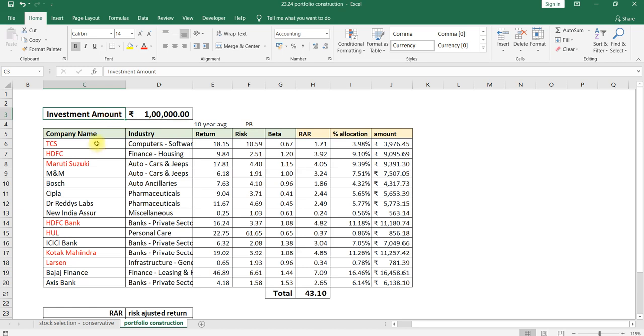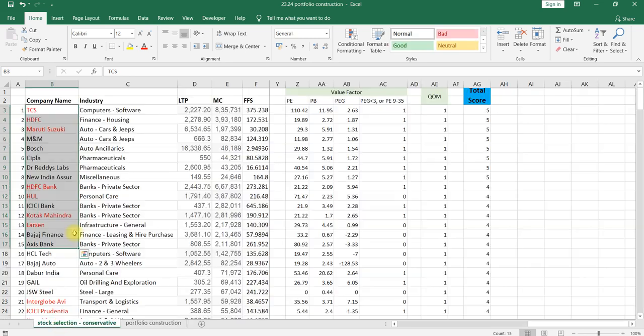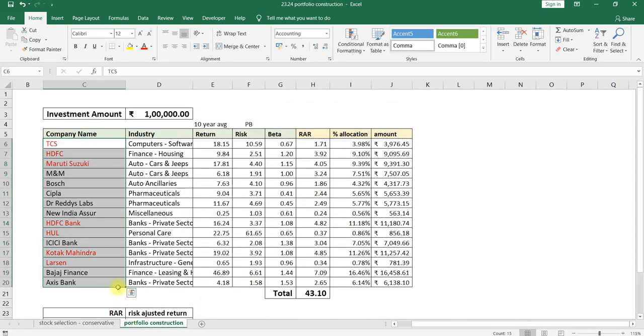Then I will write down all the 15 stocks with the industry each belongs to. Is it software, housing, or auto? I will write down the stock name and which industry it is, and what kind of stock it is, once I have selected the first 15 stocks.